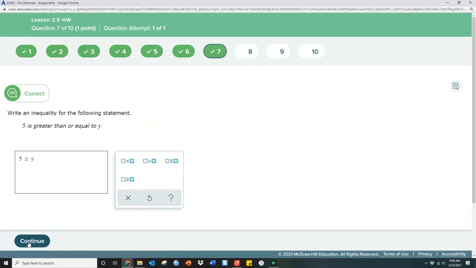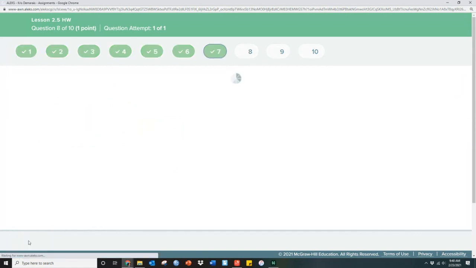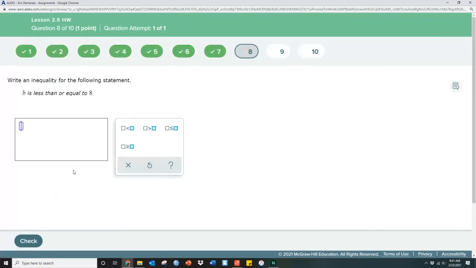It's a matter of understanding what the words mean and how they represent the inequality. Now B, let's start with B. B is less than or equal to, so we're going to put it that way.